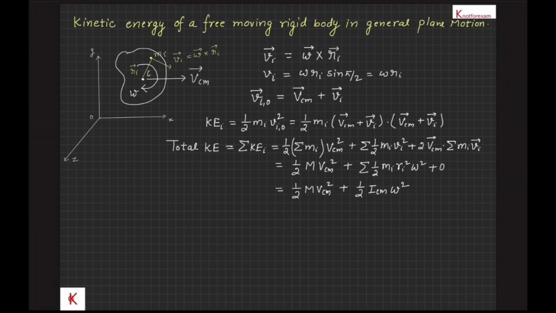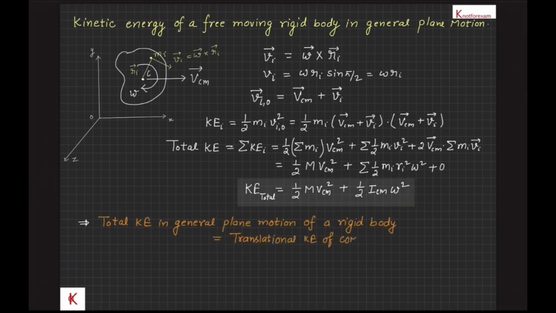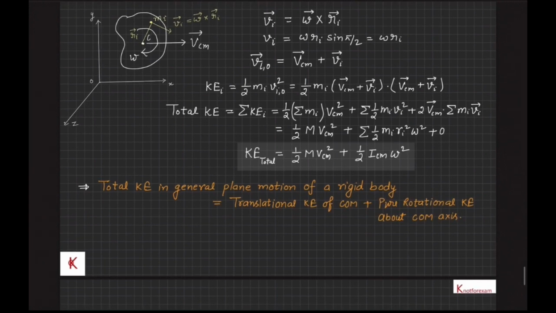Therefore, total kinetic energy in general plane motion of the rigid body is equal to translational kinetic energy of center of mass plus pure rotational kinetic energy about center of mass axis. Let's see some examples related to above findings.